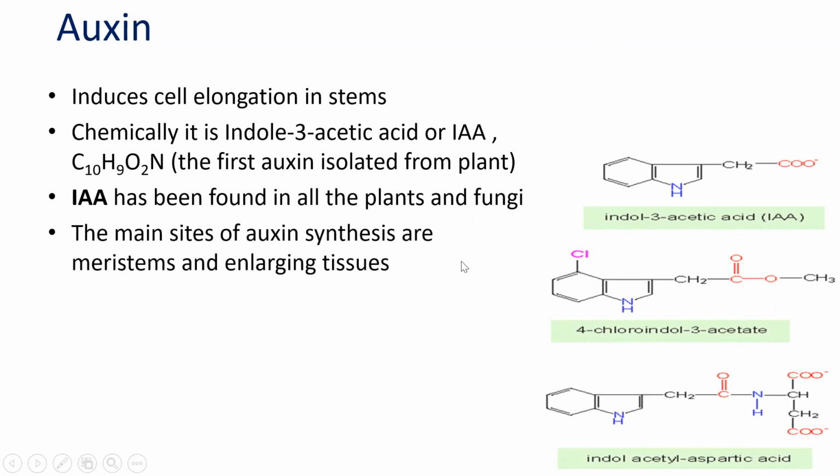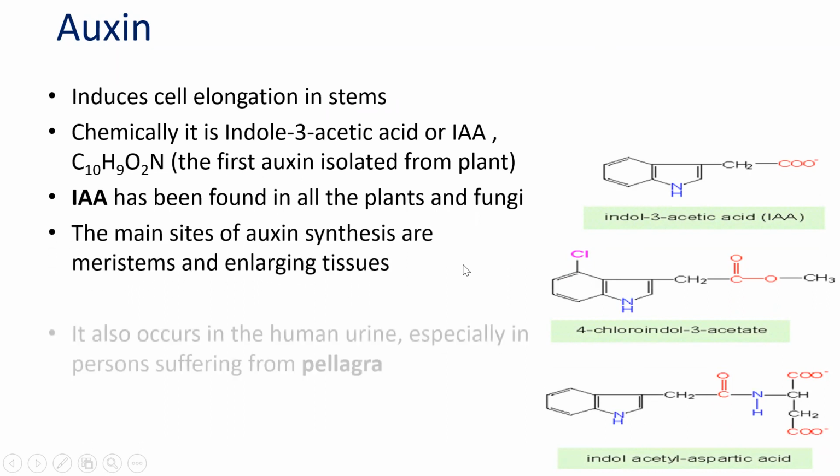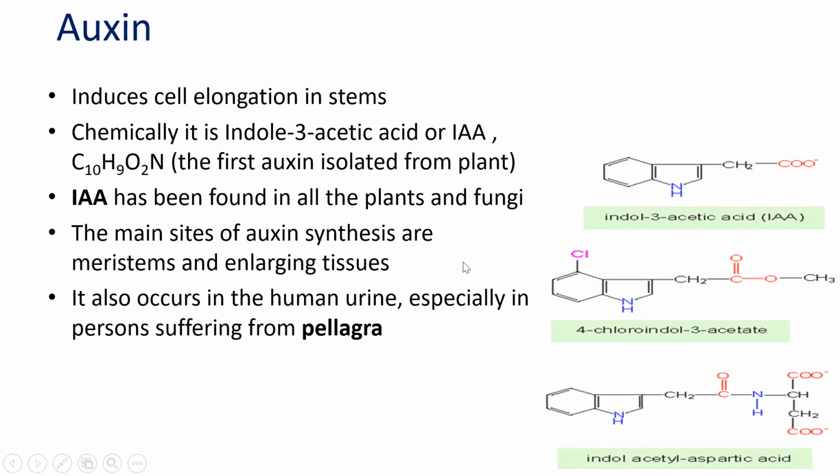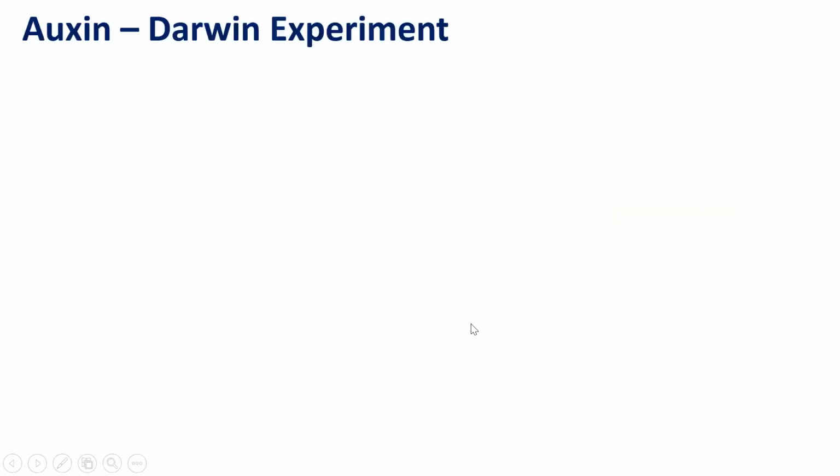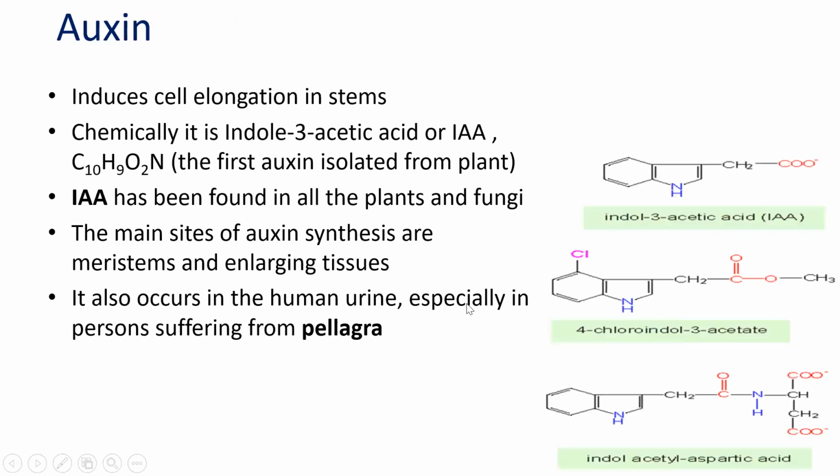The main sites of auxin synthesis are meristems and enlarging tissues. It also occurs in human urine, particularly of a person suffering from the disease called pellagra. So please note this basic information about auxin.